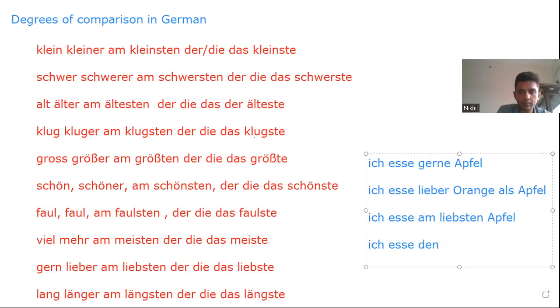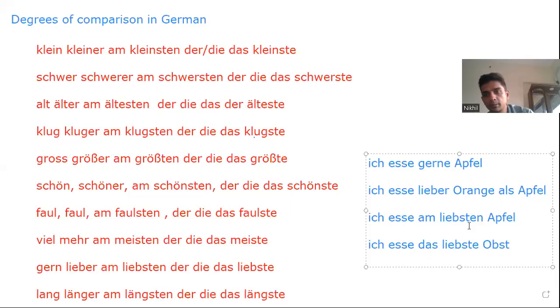So then, liebsten. Ich esse das liebste Obst. Obst ist das Obst, also das liebste Obst. I eat the most preferable, or the most lovable, fruit. Okay, this is how it is.